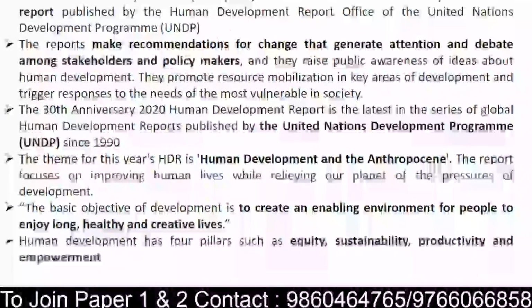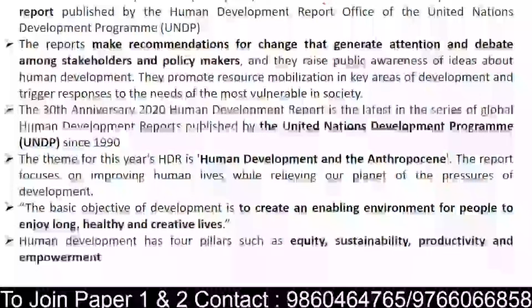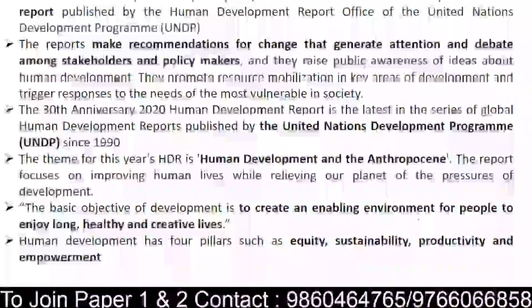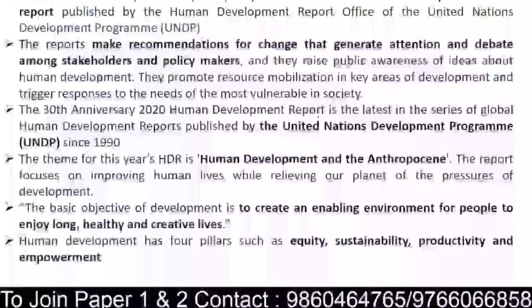Now what is this? It is nothing but the annual human development index, which talks about the changes that generate attention and debate among the stakeholders and policy makers with respect to awareness of human development.